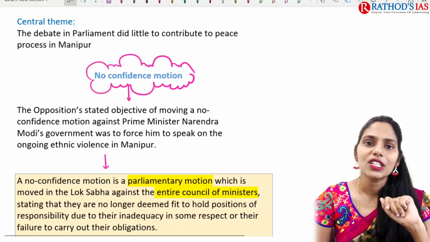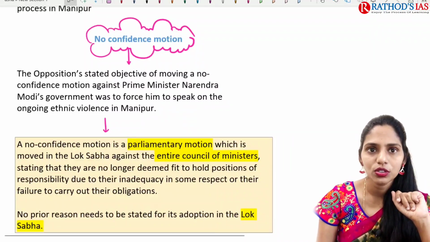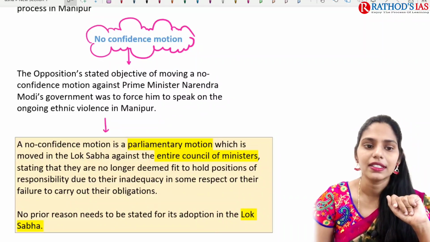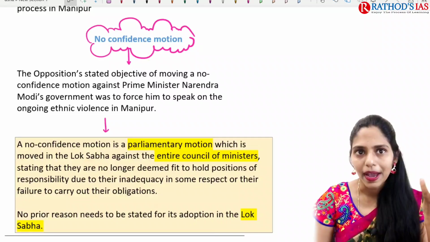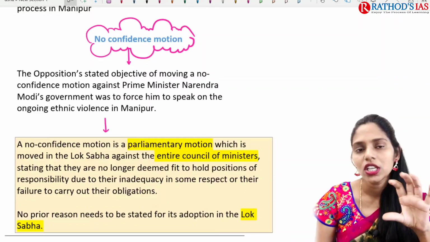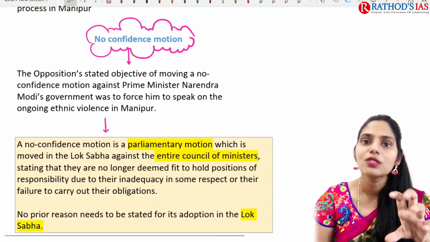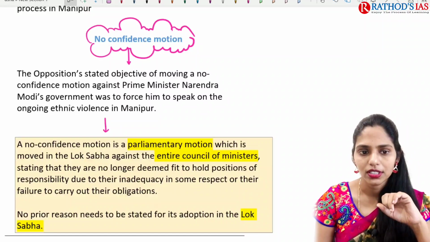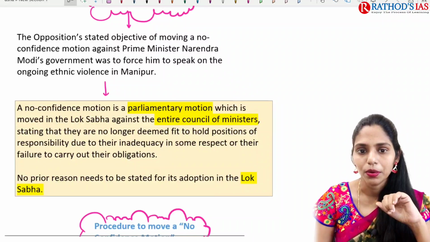If you see the context, why it is in the news: because the opposition party stated the objective of moving this no confidence motion against the Prime Minister's government. The present government is formed by our Prime Minister, Narendra Modi ji. The opposition party wants to move this no confidence motion against the present Prime Minister and Council of Ministers because of the ongoing ethnic violence in Manipur.